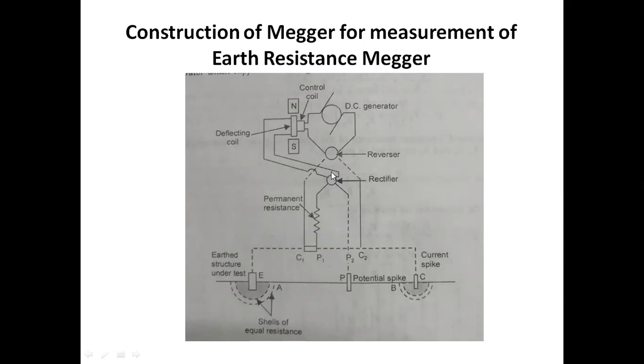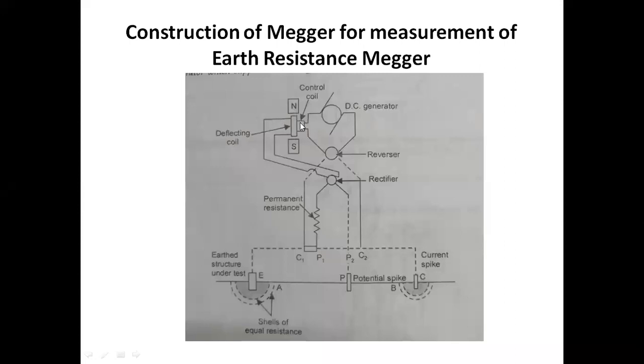First, if we observe the construction point of view, the construction of Megger is quite similar to the previous aspects which were discussed in the insulation resistance tester Megger and machine resistance tester Megger. So this earth resistance Megger is also quite similar. This contains also two coils. One will act like a current coil and another will act like a potential coil, which are mounted at a particular fixed angle.